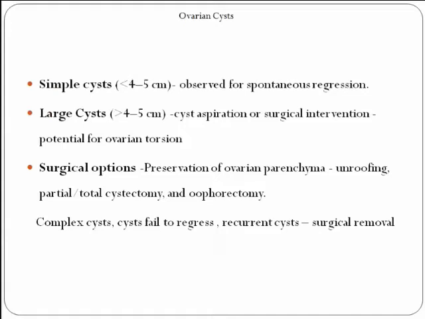The surgical options are unroofing, partial or total cystectomy, and oophorectomy. We have to try to preserve the ovarian parenchyma. For complex cysts, cysts which fail to regress, and recurrent cysts, surgical removal is advised.